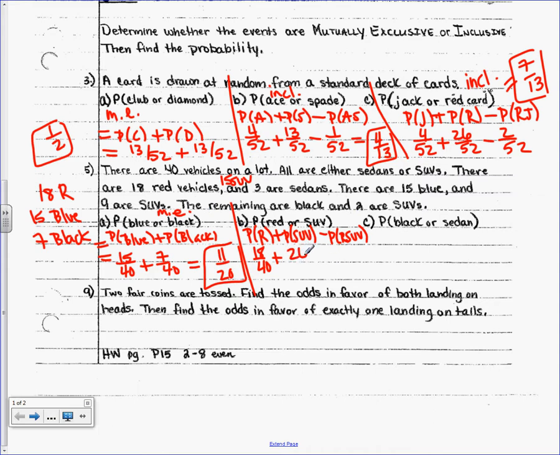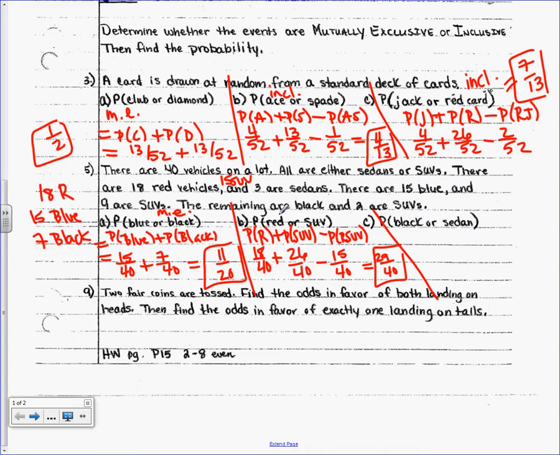So it's 15 plus the 9 plus the 2. 26 out of 40. Minus how many red SUVs are there? 15 out of 40. And what's that give us? 29 out of 40. Yeah, it doesn't reduce. 29 out of 40. Anybody confused? Okay. This last one, can you have a black sedan? Yes, you can. So that's inclusive.